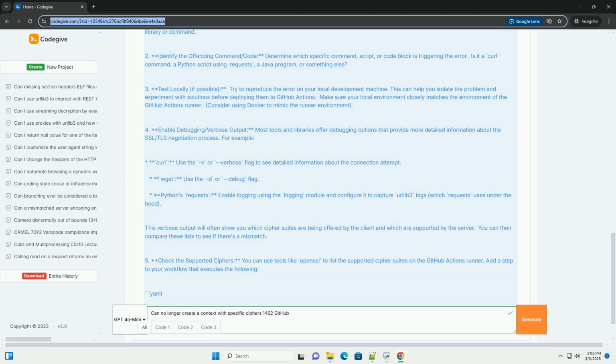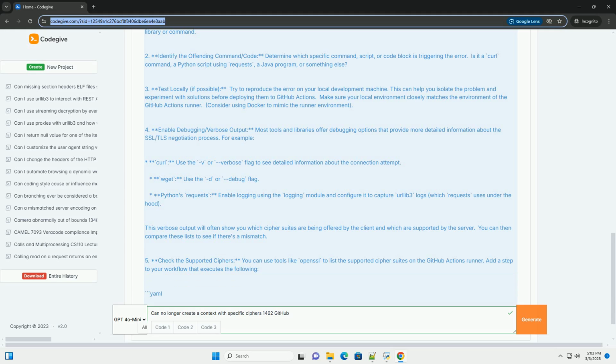Explicitly requesting insecure ciphers: sometimes configuration files or command line arguments explicitly request specific cipher suites. If these cipher suites are disabled on the GitHub Actions runner, you'll encounter the error. This is often done in older projects or when trying to connect to legacy systems.